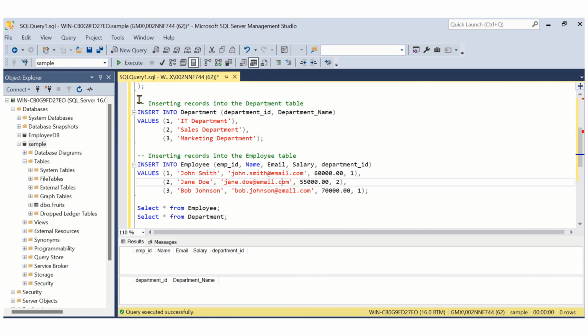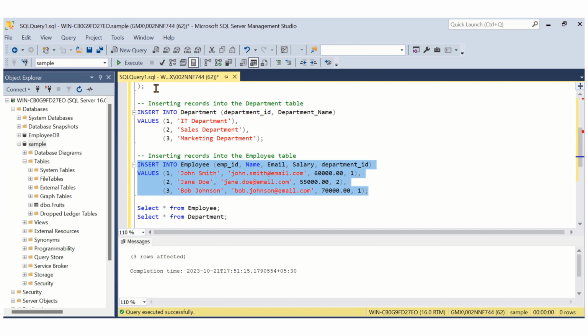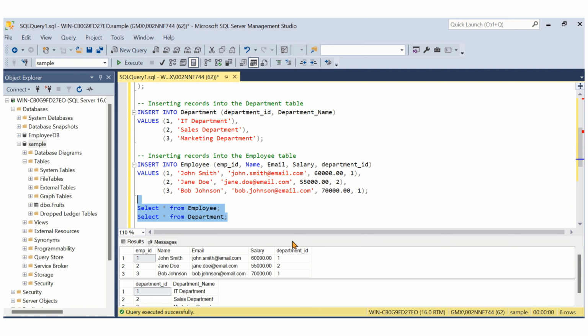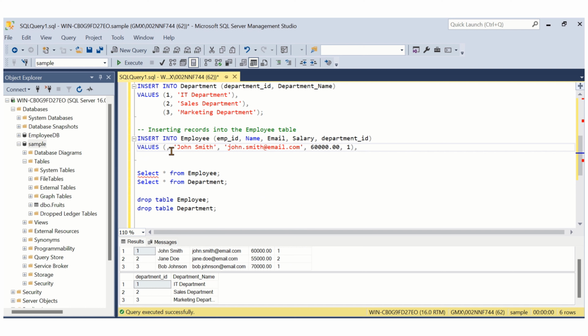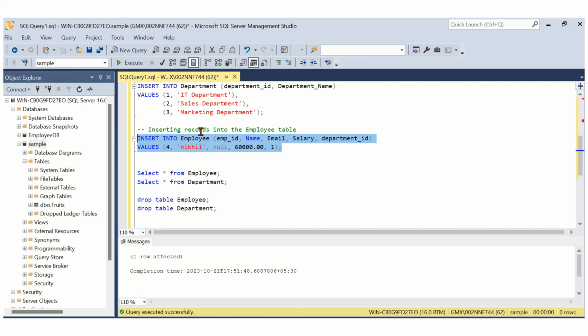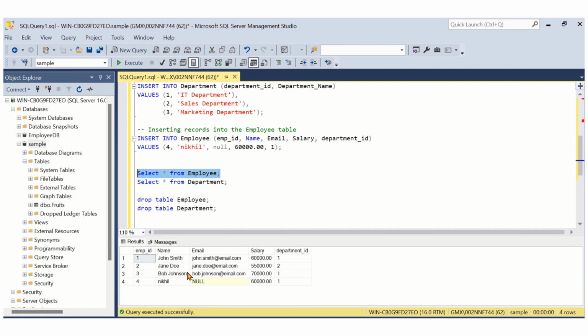Okay, three records are inserted in the department table and I am going to insert three more. In both tables we already inserted three records. Now let's say I have to add a fourth record in the employee table. I'm giving my name, Nikhil, and let's say I'm not aware of my email ID, so I am giving it as null. Let me execute this statement. In the employee table, you can see the name Nikhil is added with the email ID as null.